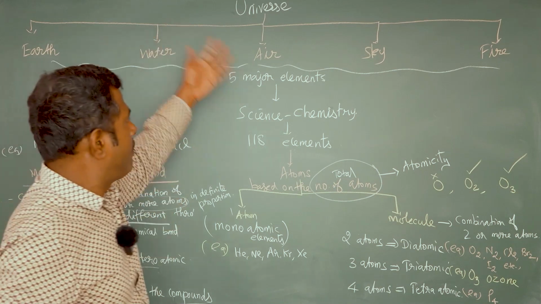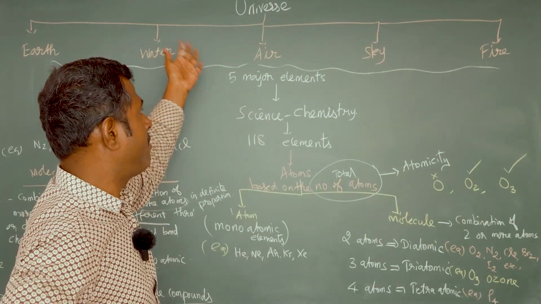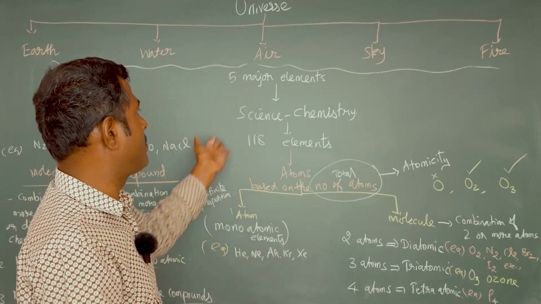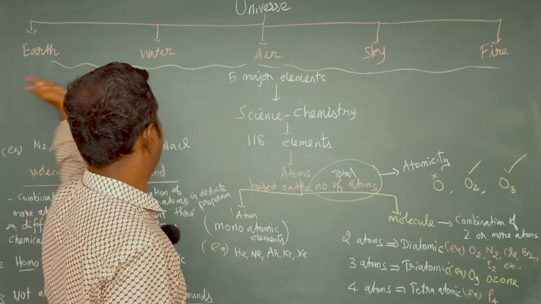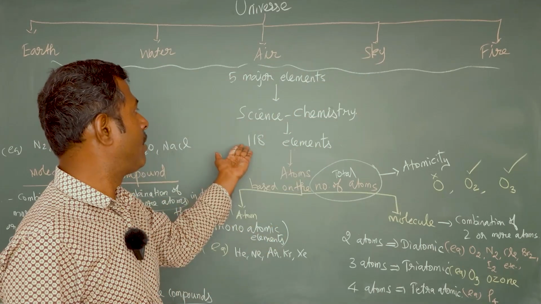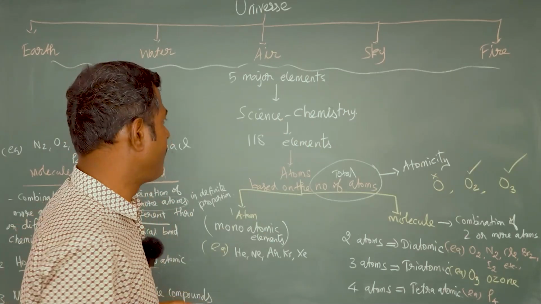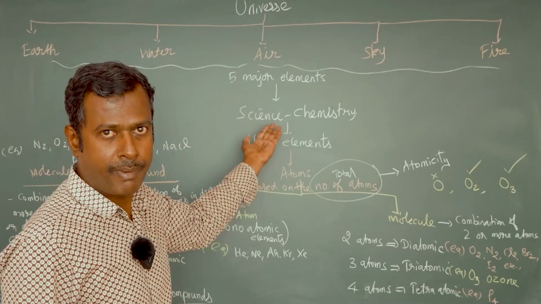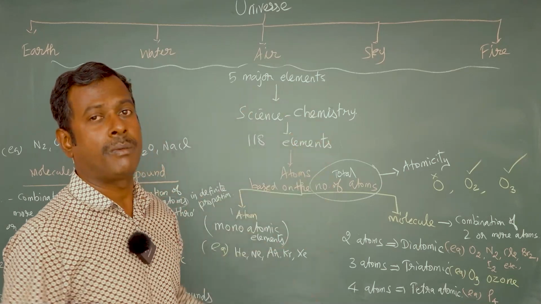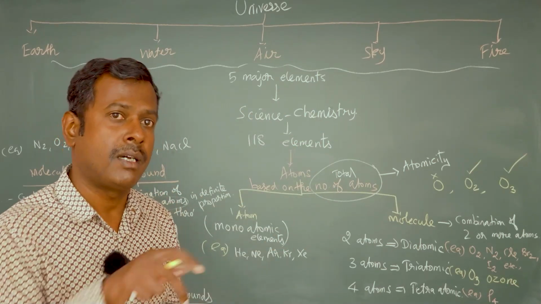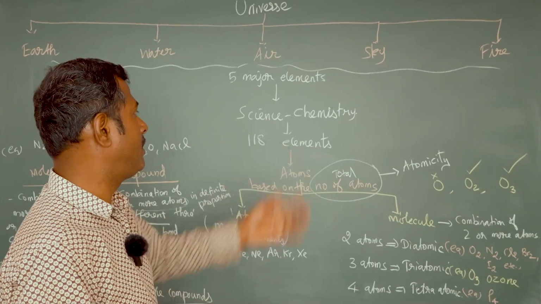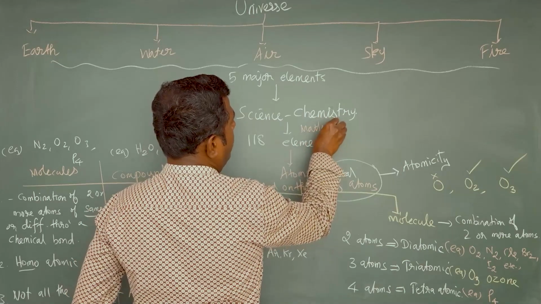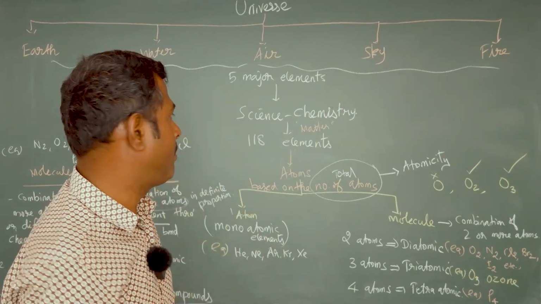So far what we have seen: the universe contains 5 major types of elements, the Panchabhuta, which are now seen in terms of science and chemistry as 118 different types of elements. What is an element? Matter is that which occupies space and possesses mass. So matter consists of all these 118 elements. These 118 elements are fundamentally made by smaller particles, the reacting particles called atoms.